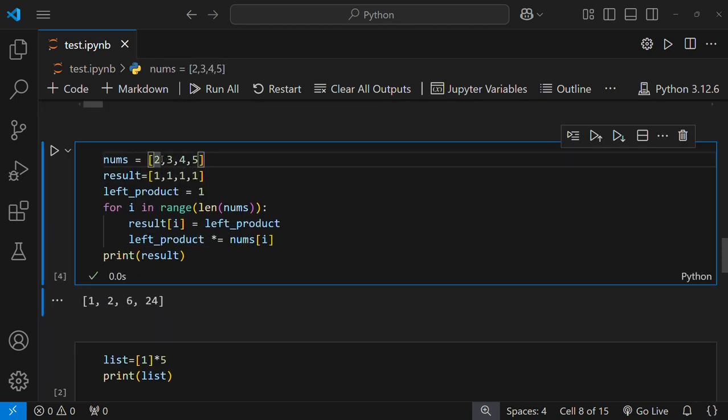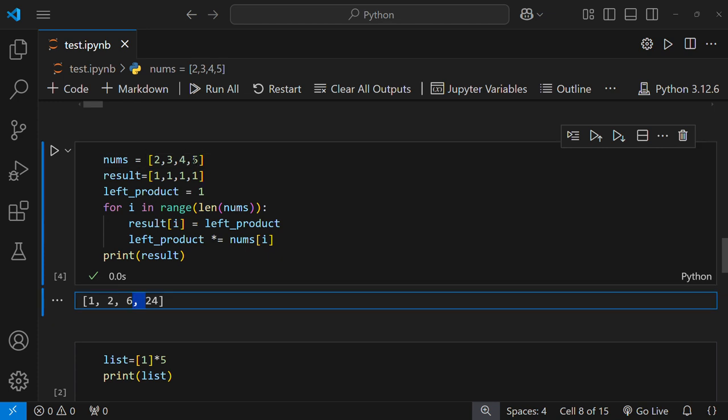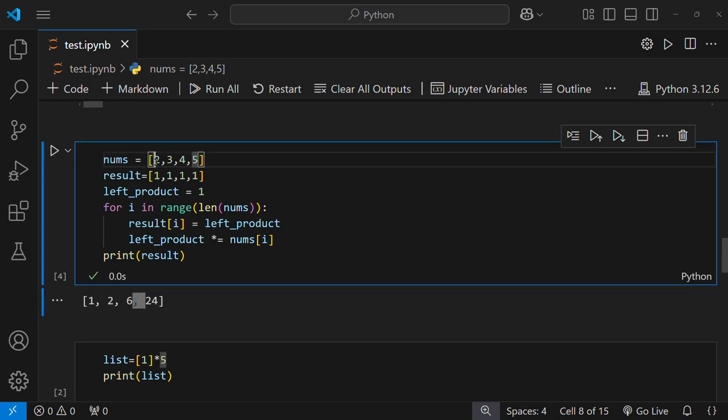At the place of 2, 1 is stored. At the place of 3, 2 is stored, actually 2 into 1. And at the place of 4, 2 into 3 into 1 is stored as 6. And at the place of 5, 2 into 3 into 4 is stored as 24.